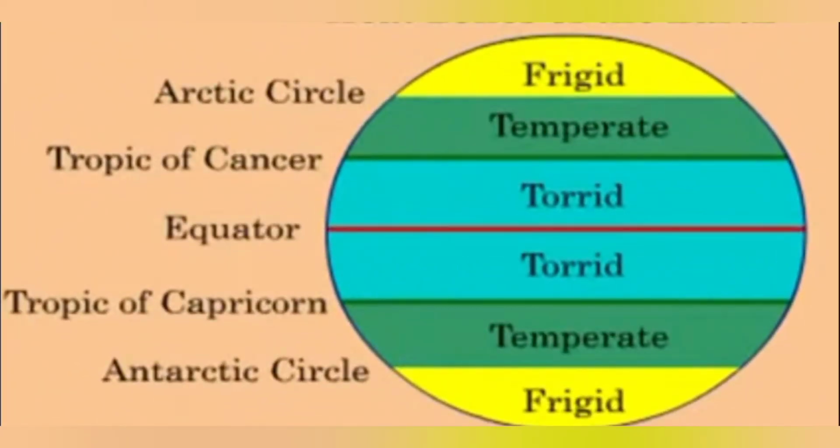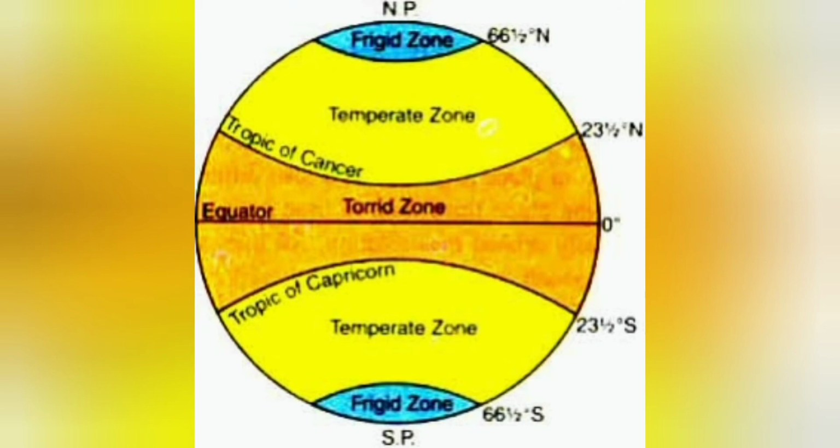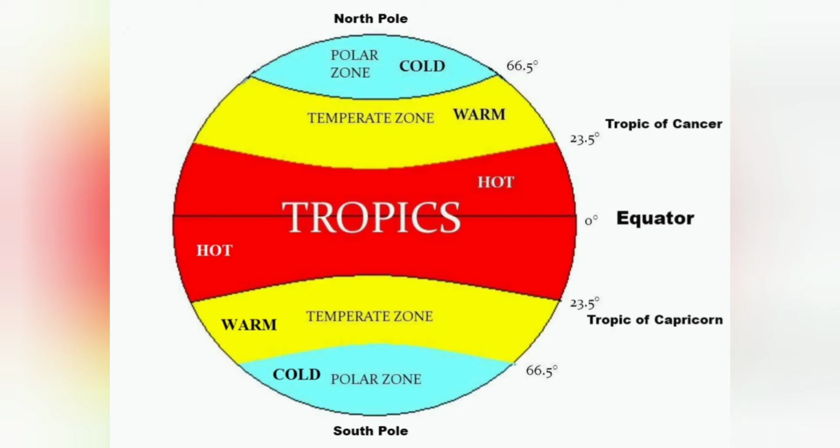Next you can see the torrid zone, the temperate zone and the frigid zone. So these are the three heat zones.